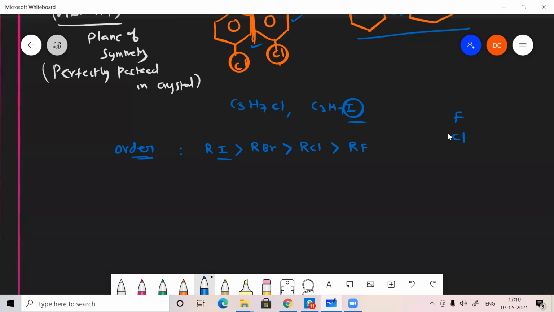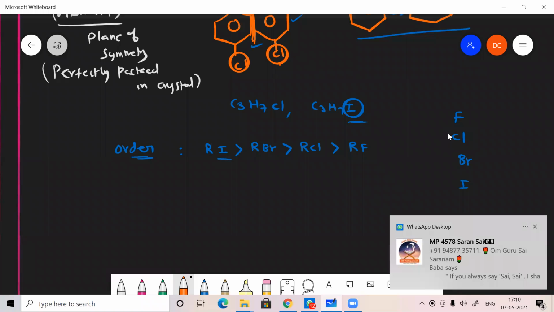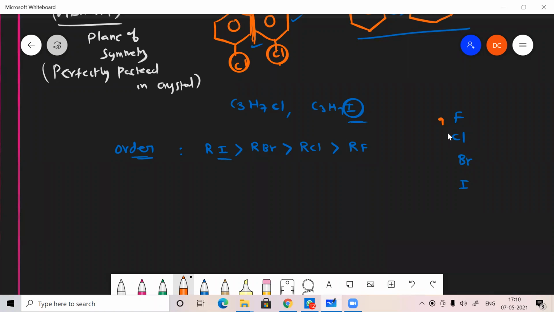Fluorine, chlorine, bromine, iodine: the atomic mass increases as we go down the group. The atomic number of fluorine is 9, then 17, 35, 53 like that. As the molar mass increases, the size is also bigger. So here iodine is the bigger one.